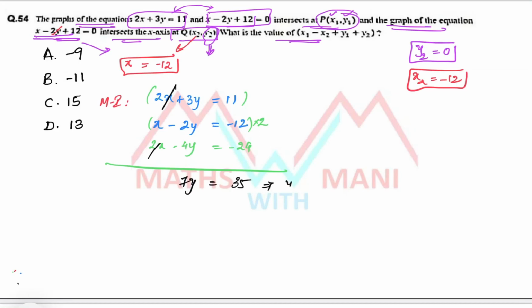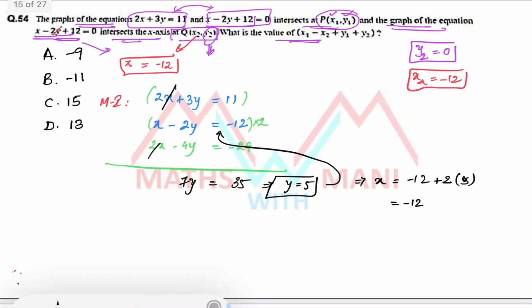So what is the value of y? 5. So y equals 5 should be substituted in the second equation. Then what is the value of x? Equal to minus 12 plus 2 into y, that is 5. That means minus 2. So what are the values of the point of intersection? x1 equals minus 2 and y1 equals 5.